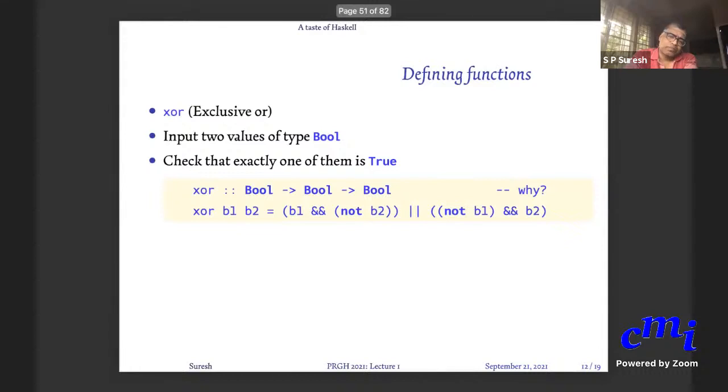And yeah, so you can define functions with multiple arguments, and the way you would define it is like this. You have to state every argument and then put arrows in between. Here, this is the type, and here is the rule. You're saying XOR of B1, B2 equals B1 and not B2, or not B1 and B2. We'll figure this out and write this in GHC in a bit.